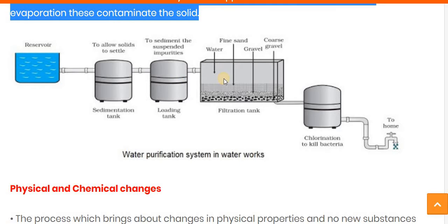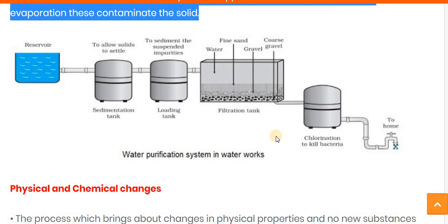Again it is passed to the next tank, the filtration tank. Here, according to density, the substances again settle down and the filtration process occurs. After filtration, the water is passed to the last tank, the chlorination tank.